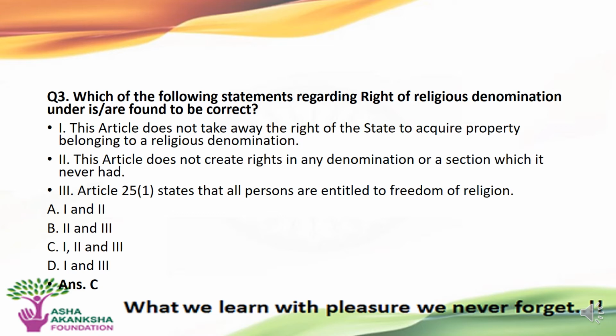And third, Article 25 Clause 1 states that all persons are entitled to freedom of religion. The options are A, first and second, B, second and third, C, first, second and third, or D, first and third. The correct answer to this question is option C, that is all of the above, that is first, second, third statements are correct regarding the right of religious denominations.